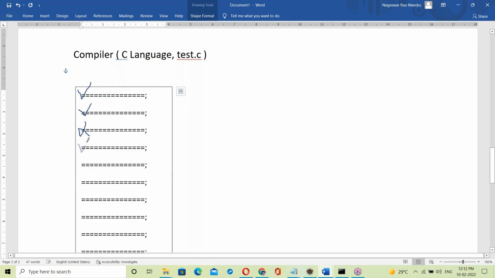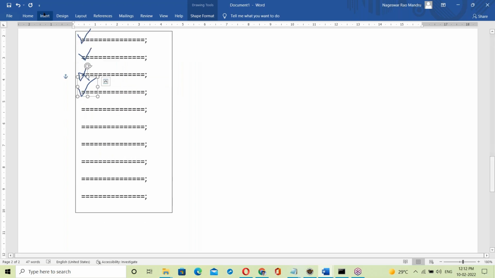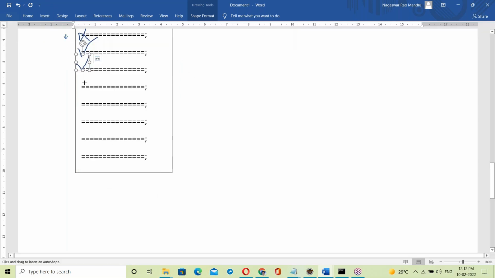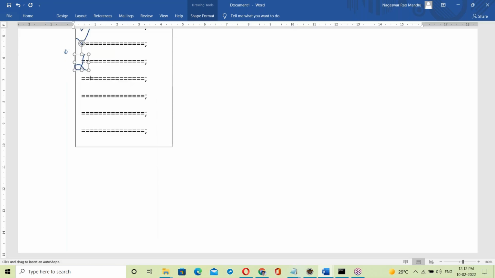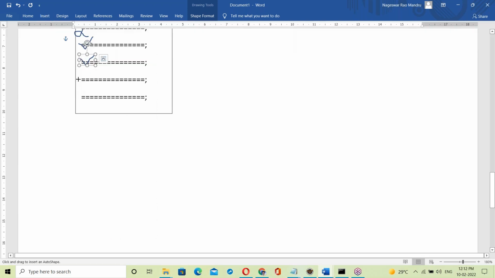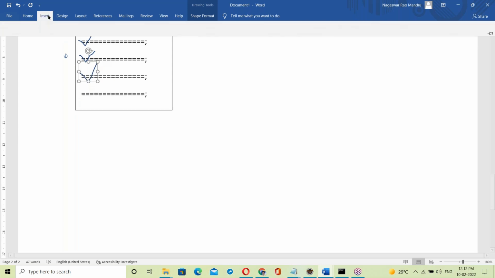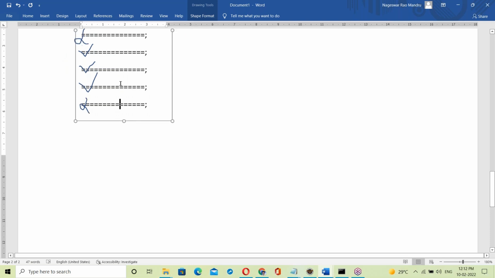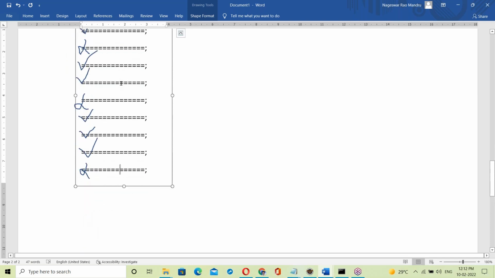Even when an error comes, it goes to the next line also. Suppose the next line is correct, then it checks the next line. Suppose the next line is also correct, then it checks the next line. Suppose something is wrong, error at some line here. After this it checks the next line. Like this, the compiler checks the whole program from top to bottom, all the lines and statements, and shows all the errors.